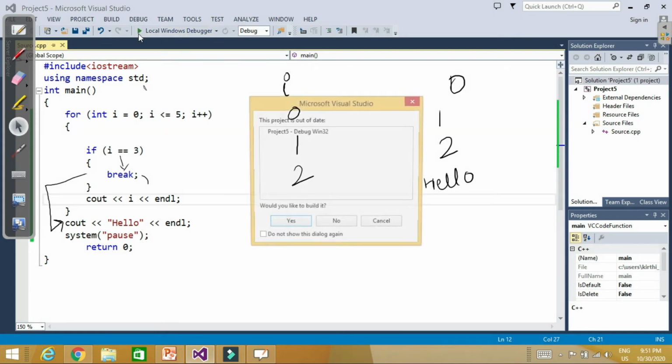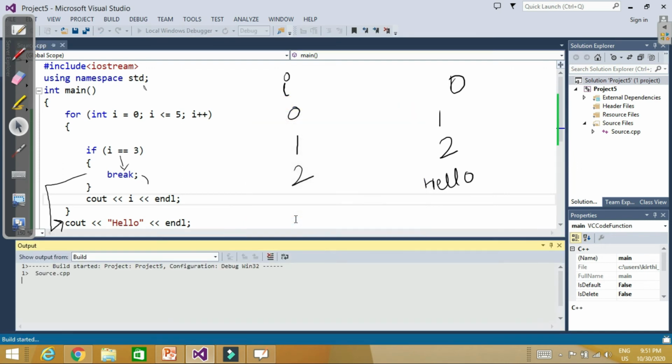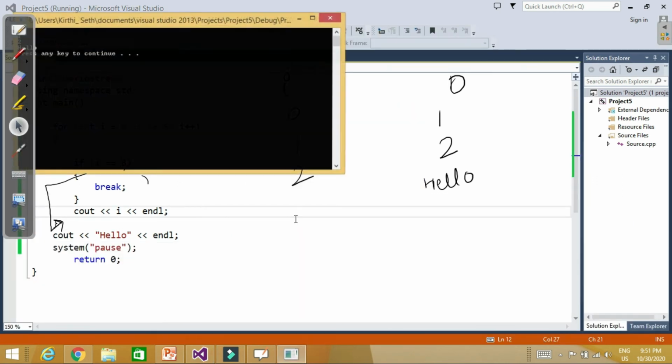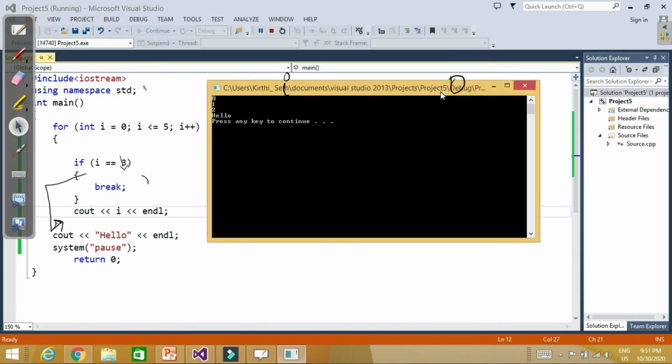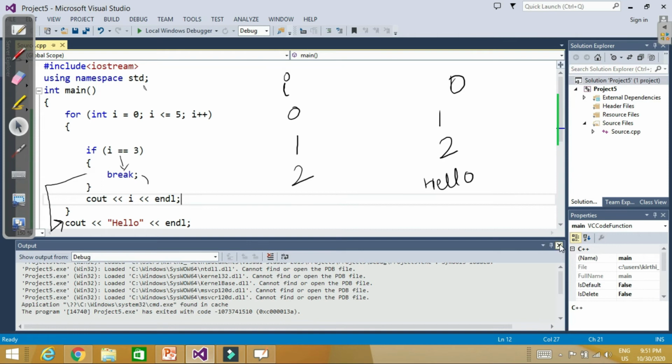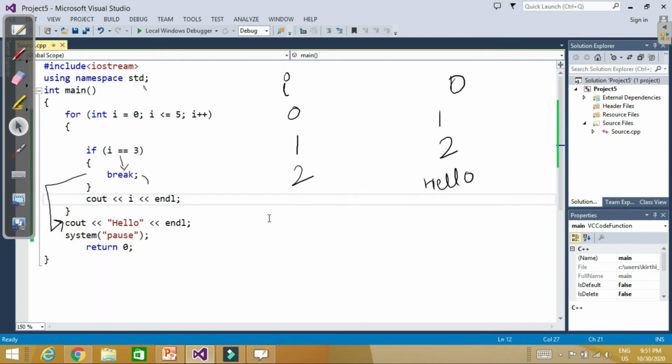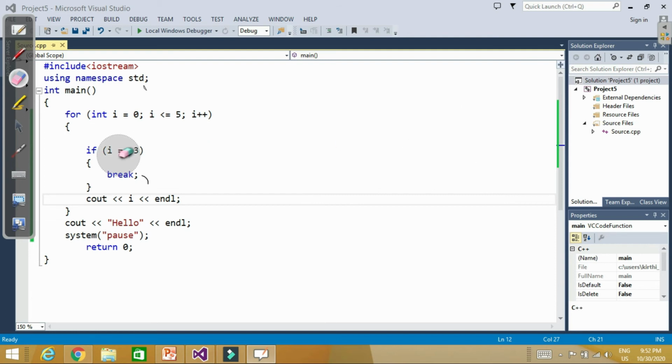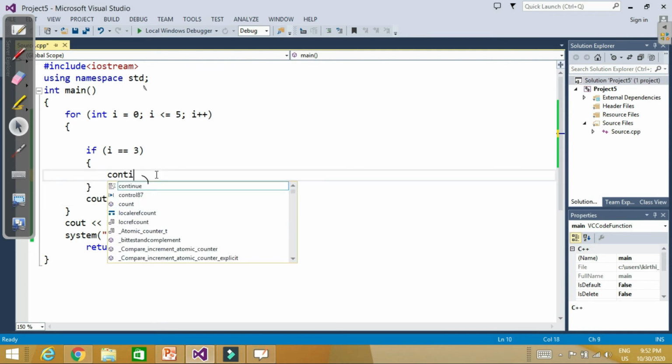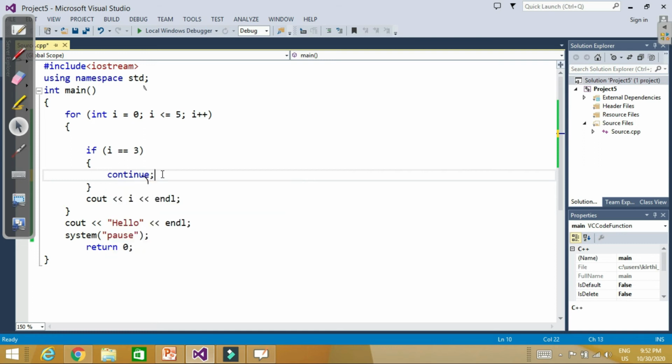Let's run it. Check the output: 0, 1, 2 and hello. So this is how the break statement works. Now let's check the continue statement. What happens if we write the continue statement in place of break? Let us say I write continue here in place of break.